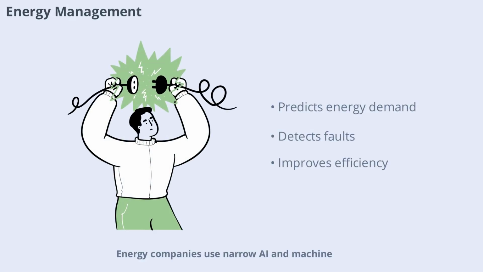Energy companies use narrow AI and machine learning to optimize power generation and distribution. By analyzing data from sensors and smart meters, these systems can predict energy demand, detect faults, and improve efficiency. Machine learning helps utilities reduce costs and minimize environmental impact by making smarter decisions about energy usage.